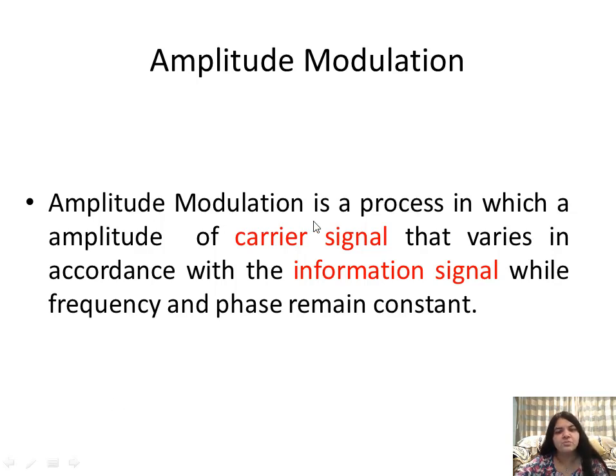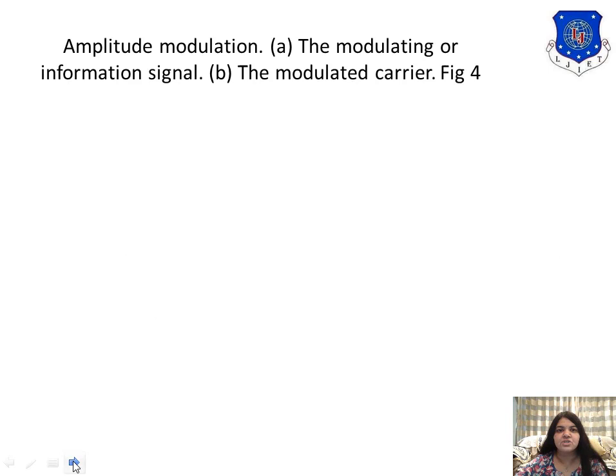Amplitude modulation is a process in which the amplitude of a carrier signal, carrier amplitude, not the information, varies in accordance with the information signal. While performing amplitude modulation, the other two parameters, the frequency and the phase, cannot change and remain constant.